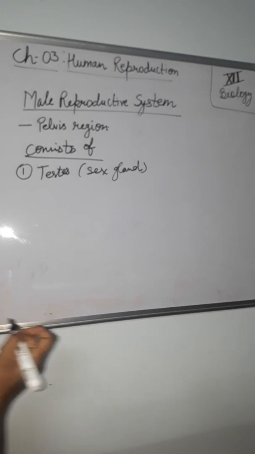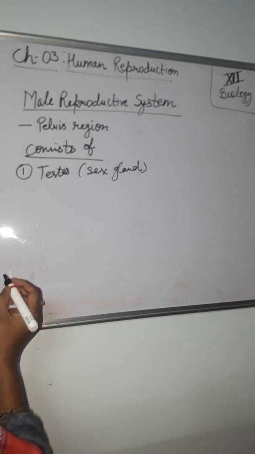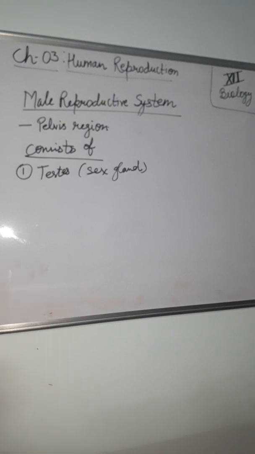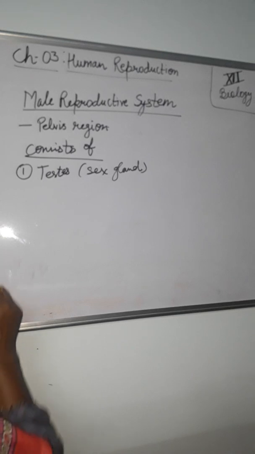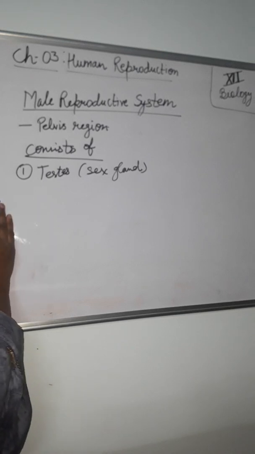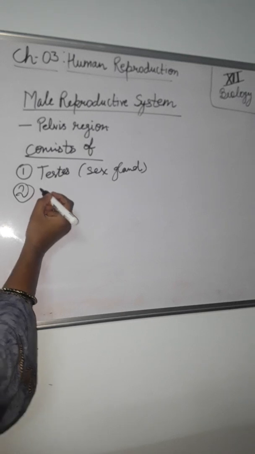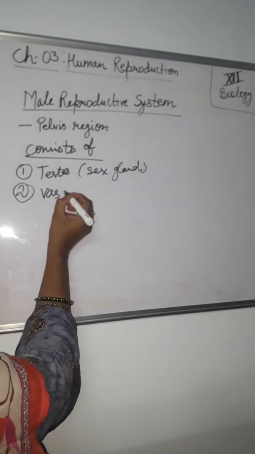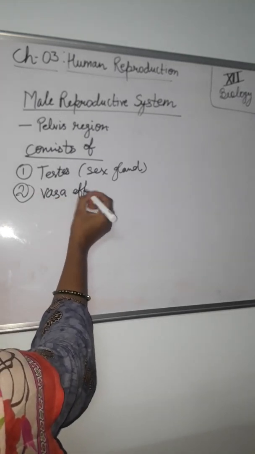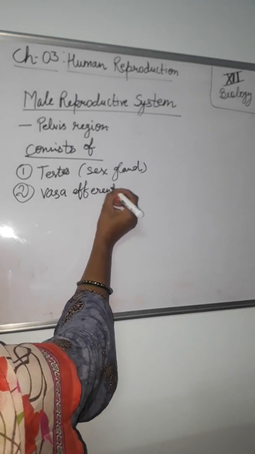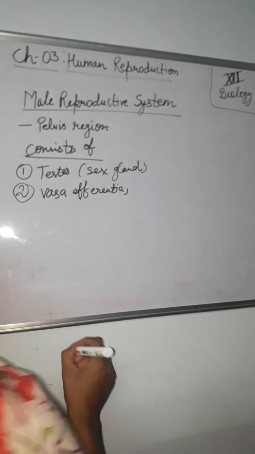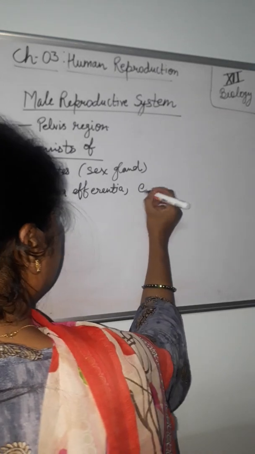The second one is the duct system comprising vasa efferentia, epididymis, vas deferens, and ejaculatory duct.